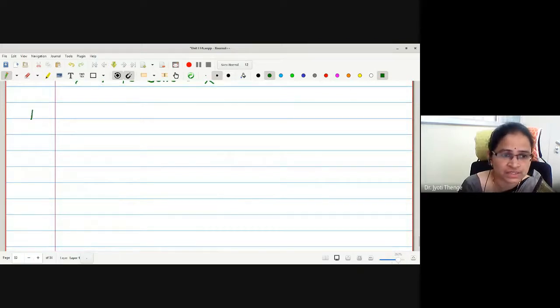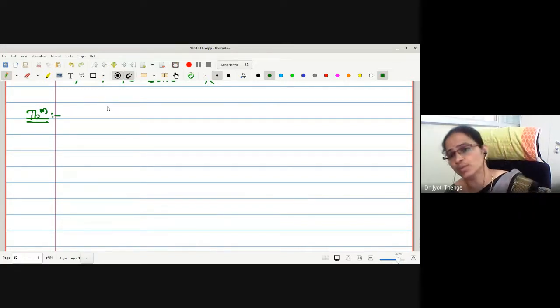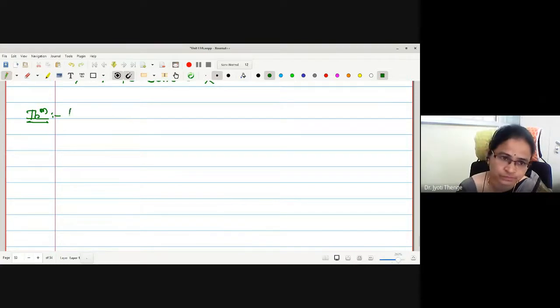Let me go for the next theorem, the third property of linearity actually, that the function is bounded if and only if it maps bounded sets to bounded sets. Let T from X to Y be linear.